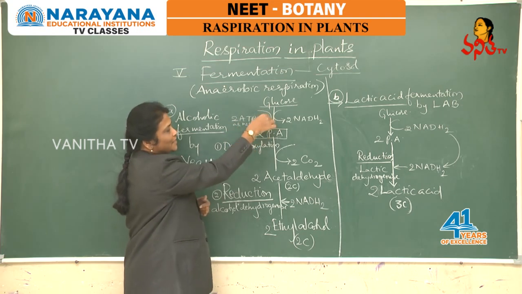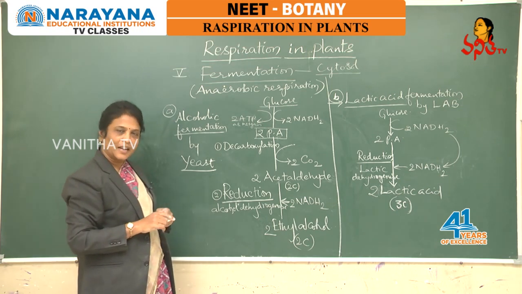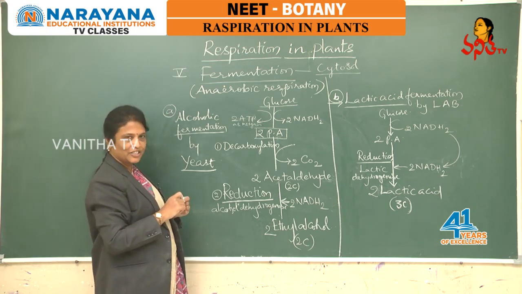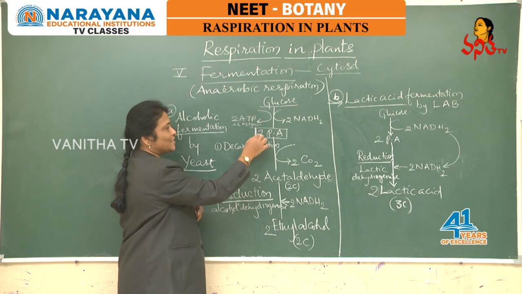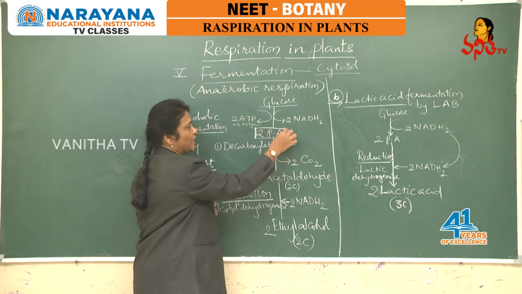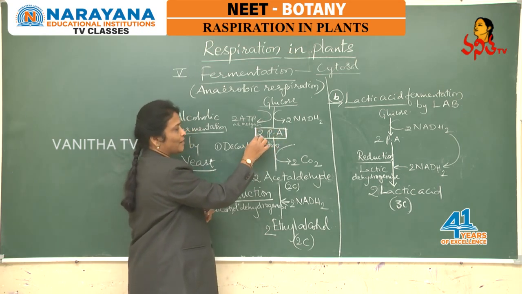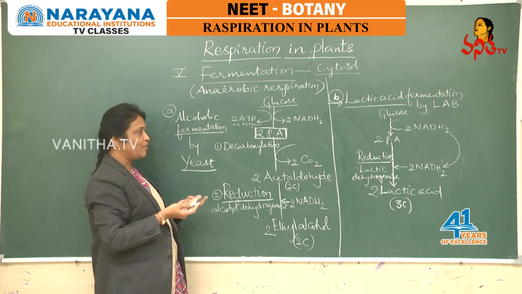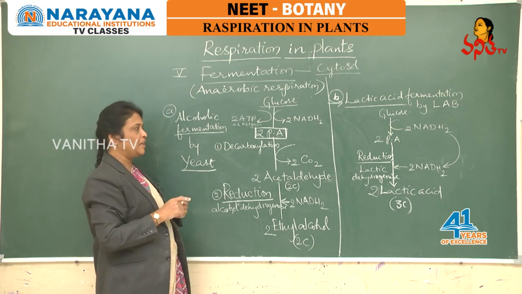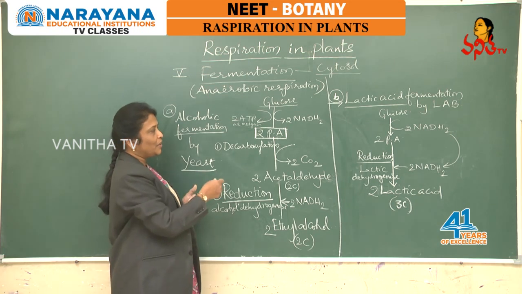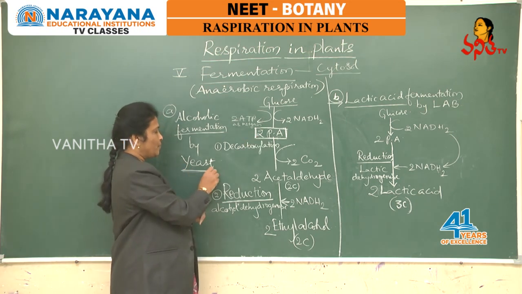Now if this glucose molecule undergoes anaerobic respiration, that is fermentation, then in the cytoplasm itself these pyruvic acid molecules are involved in fermentation, without utilizing oxygen, in the absence of oxygen, in anaerobic conditions in the microbe yeast.